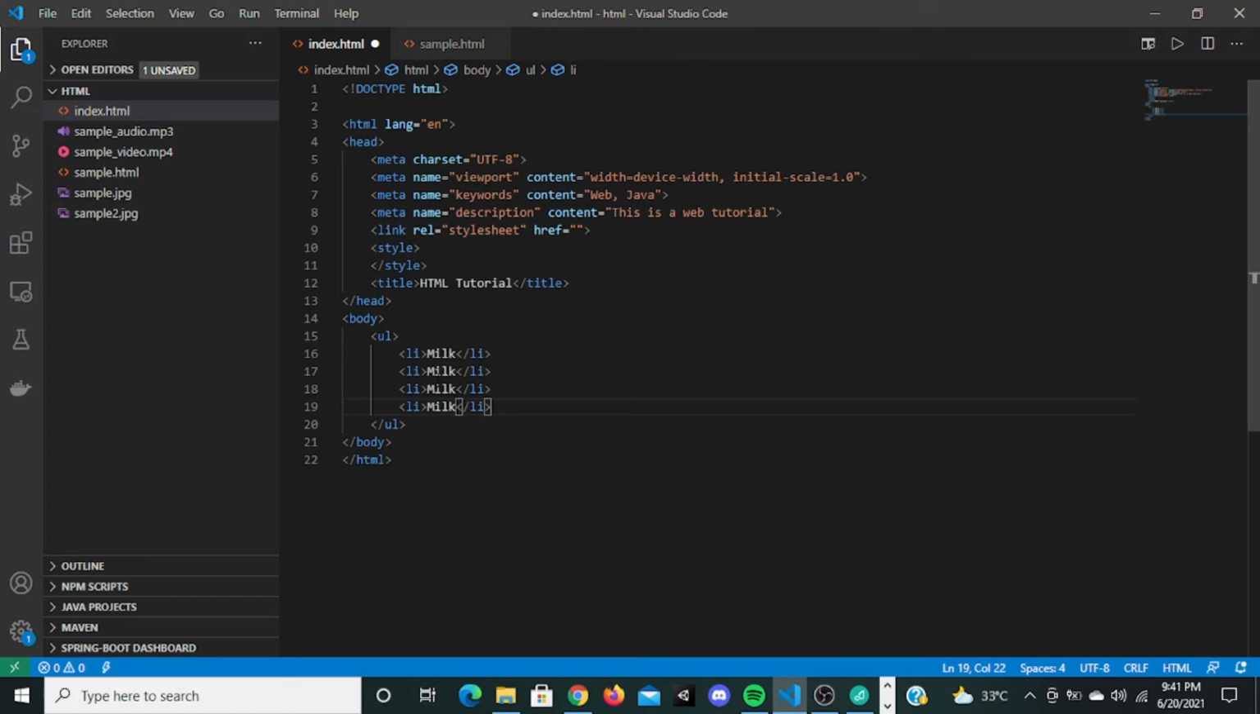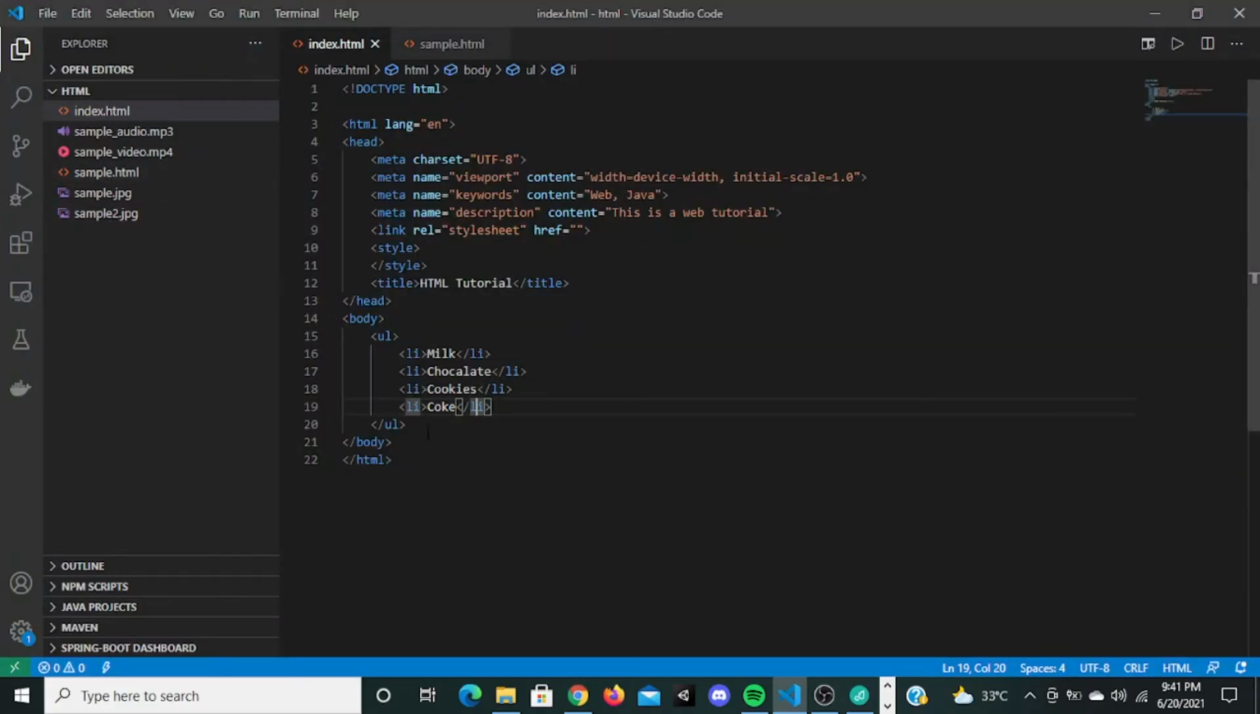I'm going to say chocolate. I'm going to say cookies. Now if I go there, refresh it, see, it's going to display it like this with these bulleted marks. So this is the purpose of list. This is the unordered list.